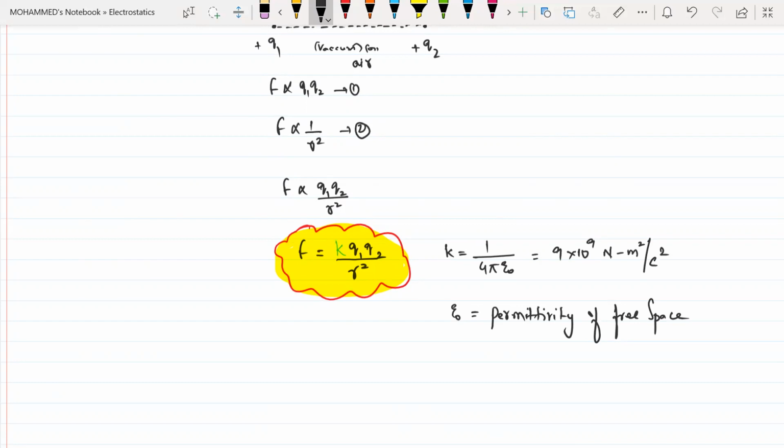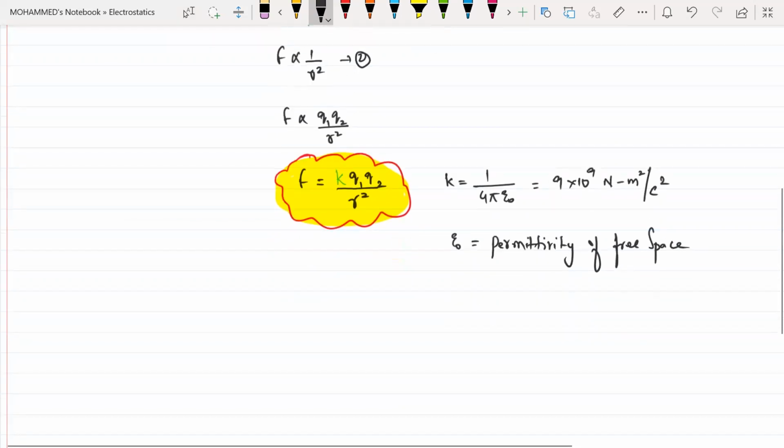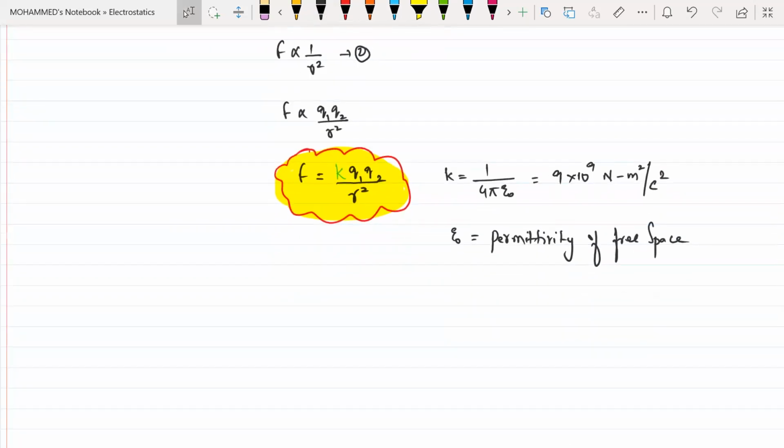Allowing the number of electric lines of force to pass through the vacuum, or through the free space, or through the air is called permittivity of free space, and it is represented by epsilon naught. The value of epsilon naught is 8.85 into 10 to the power of minus 12 Coulomb square per Newton meter square. Is that clear? Yes. Is that clear?